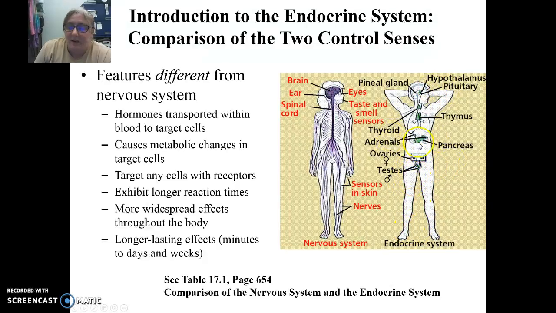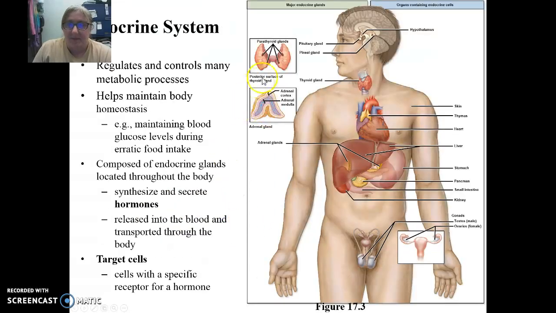We also have a lot of non-endocrine structures that have endocrine functions, including testes, ovaries, our skin, our heart, our lungs, all produce some hormones. So here you can see the actual endocrine organs on this side, and on this side we see non-endocrine organs that have endocrine function.